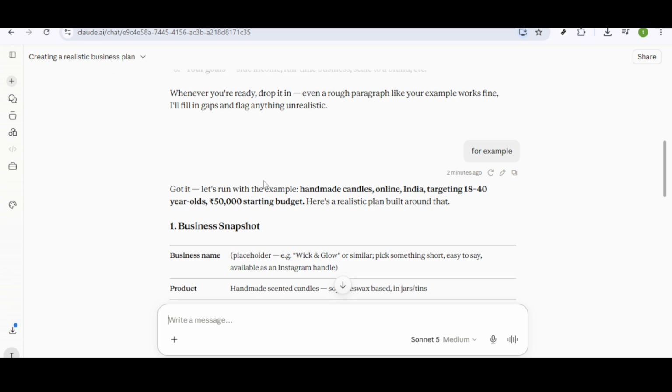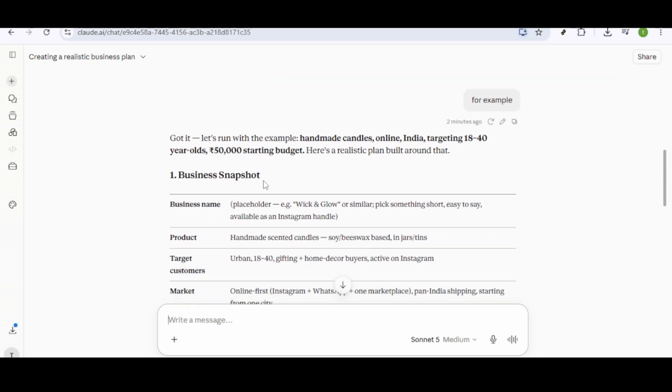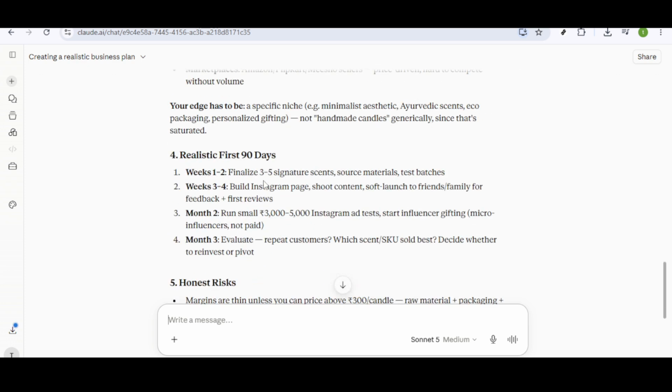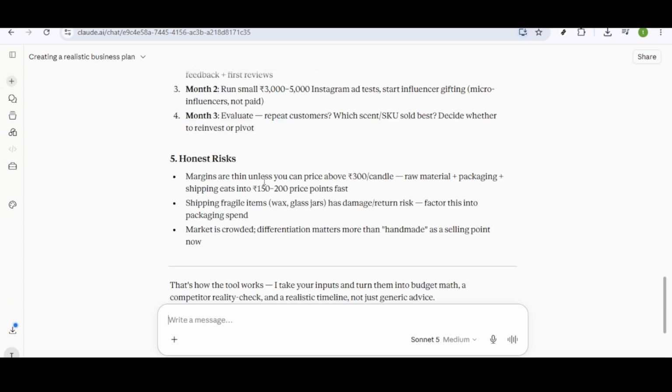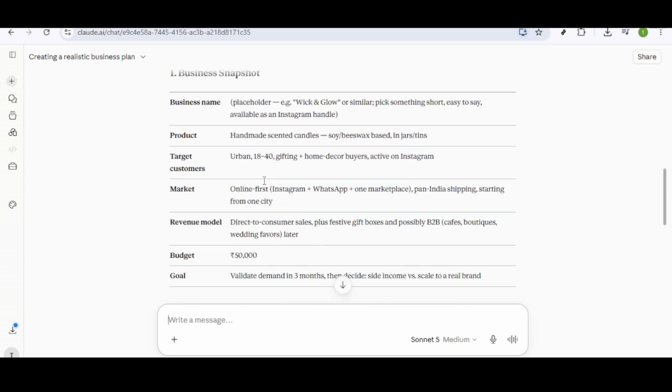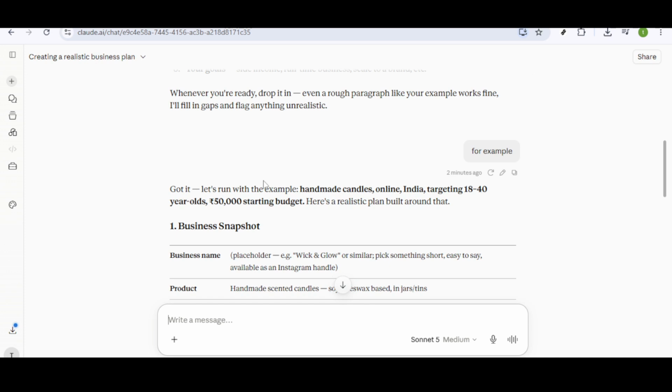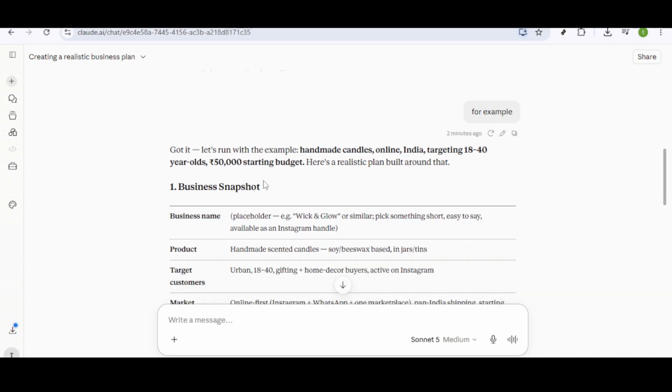For example, you might say something like, I want to start an online business selling handmade candles in India. My target customers are people aged 18 to 40, and my starting budget is Rs50,000. Please help me create a realistic business plan. This detailed information serves as the foundation upon which Claude can build a comprehensive business plan tailored to your unique needs. By effectively communicating these aspects, you pave the way for Claude AI to generate insights and strategic advice that are both practical and personalized.